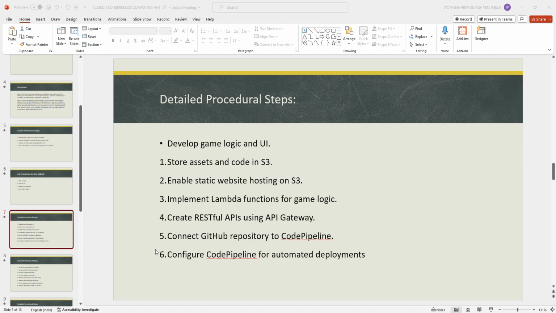Let's see these details. You can observe that I have taken the entire code from my GitHub repository.